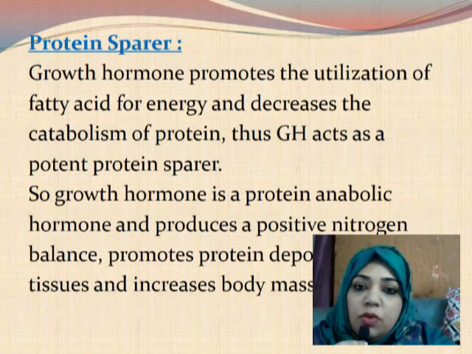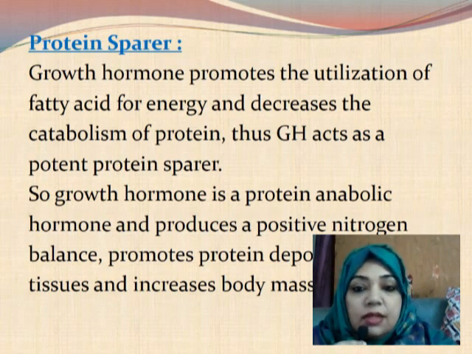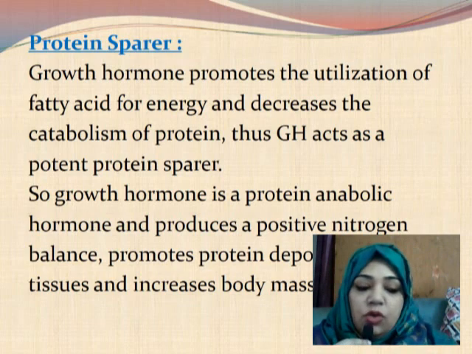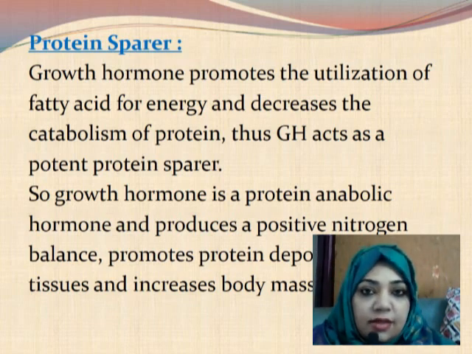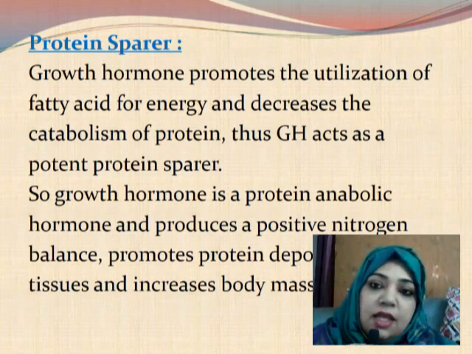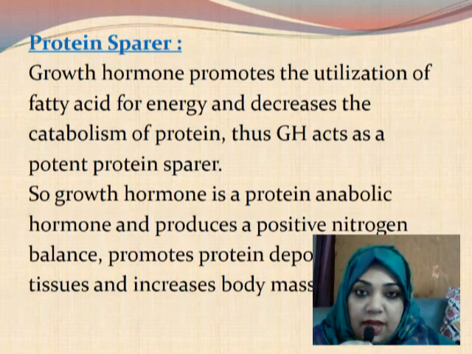Growth hormone promotes the utilization of fatty acid for energy and decreases catabolism of protein. Thus, growth hormone acts as a potent protein sparer. Protein sparer means something that spares protein, leaves protein alone and uses other substances. And we have seen that growth hormone uses the free fatty acid.